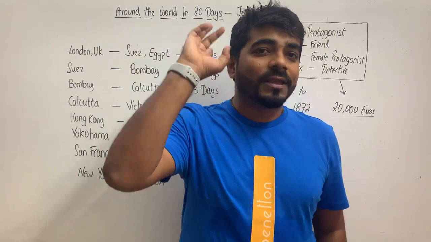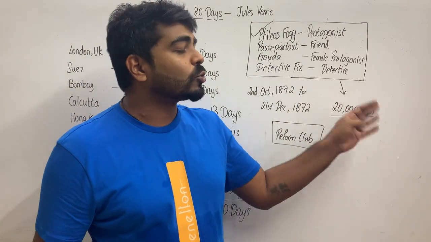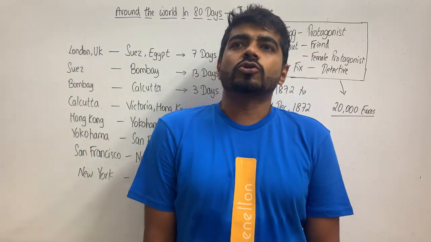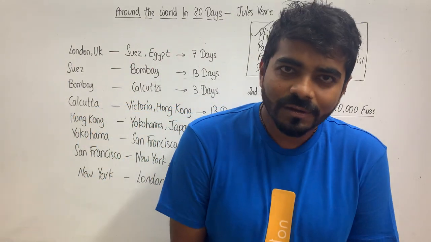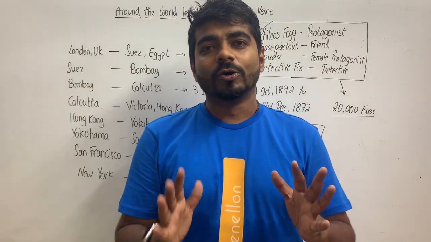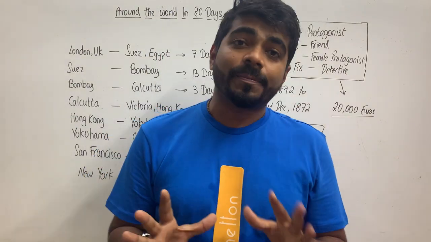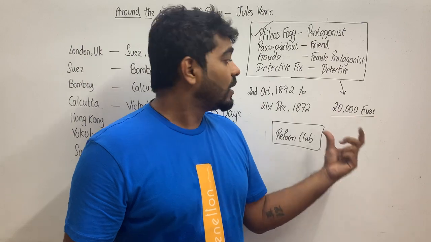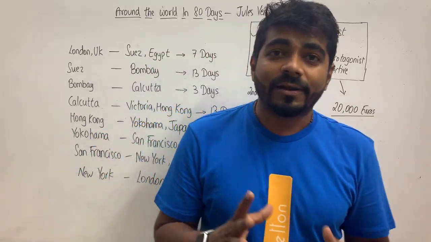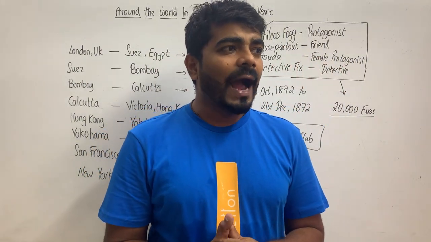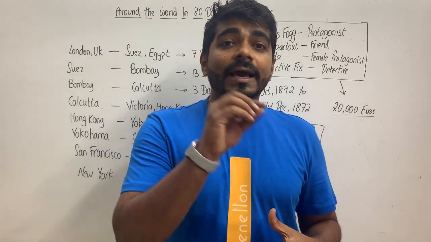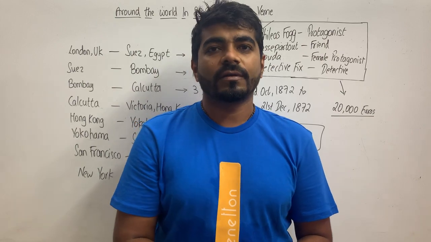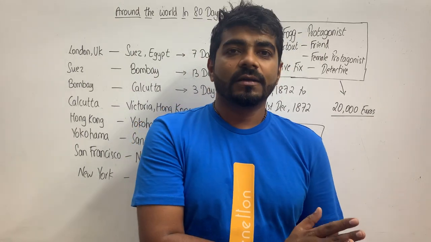Now 20,000 during that time, 1872, and that to euros, would be, I think in today's time, close to 20 or 25 crore rupees. Okay, so it was that big an amount, and Phileas Fogg, he was a rich man. Okay, I'll give you an analogy of how much value this had. Phileas Fogg is a rich man. Okay, he has a lot of money, and 20,000 euros is equal to half the money that Phileas Fogg would have. ये आधा पैसा है.